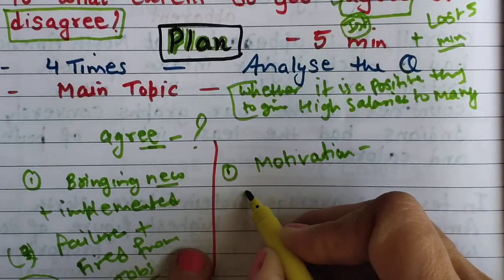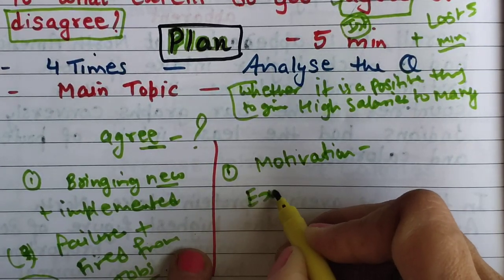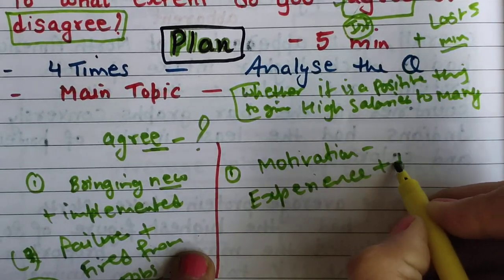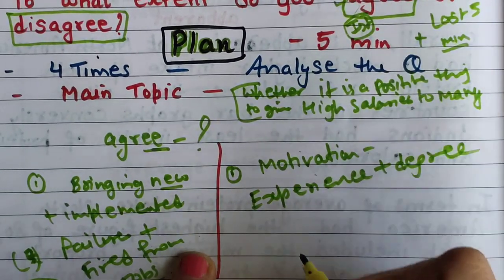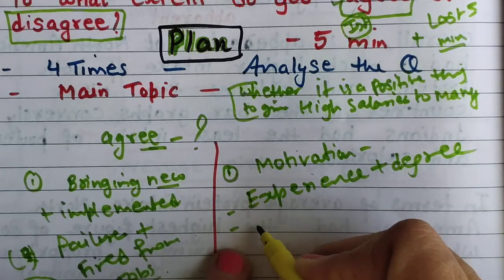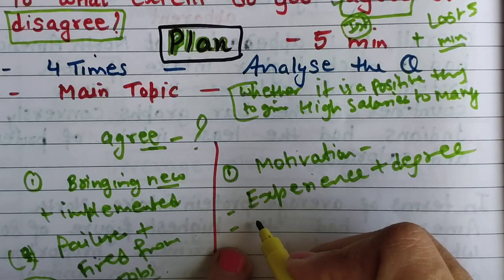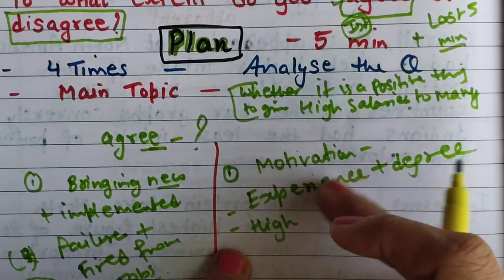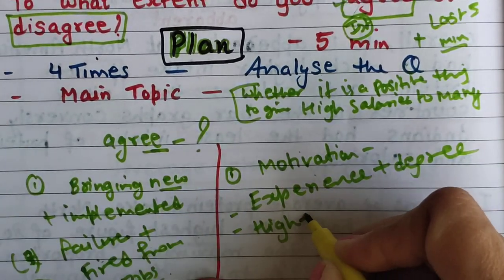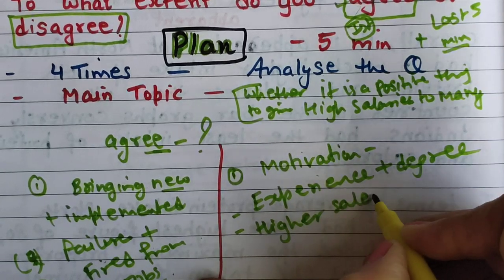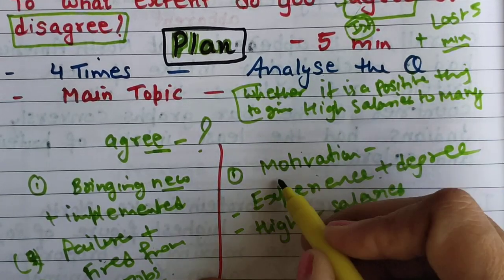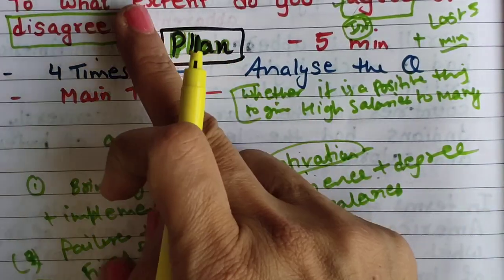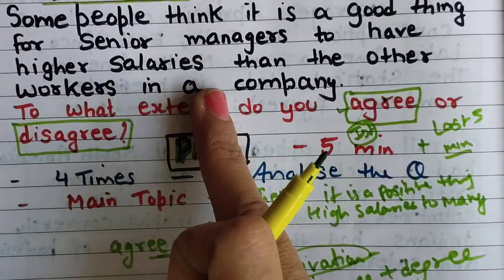They will understand their experience and their educational degree, and how they have reached that level. Higher salaries will play the role of motivation for the lower level groups.